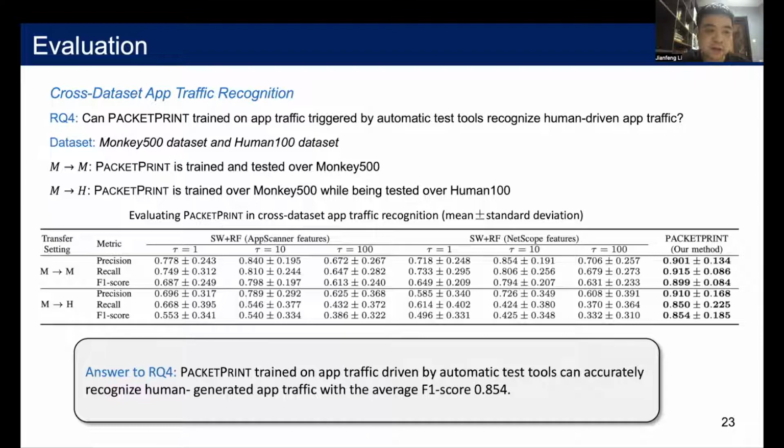We also conduct cross-dataset app traffic recognition to evaluate whether PacketPrint trained on traffic generated by automatic test tools can recognize human-driven app traffic. From this table, we find PacketPrint is competent in handling this situation with a reasonable F1 score.